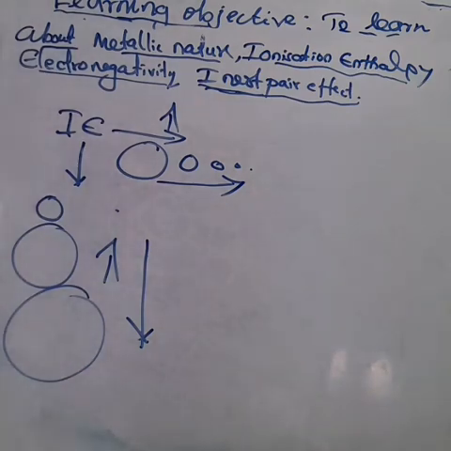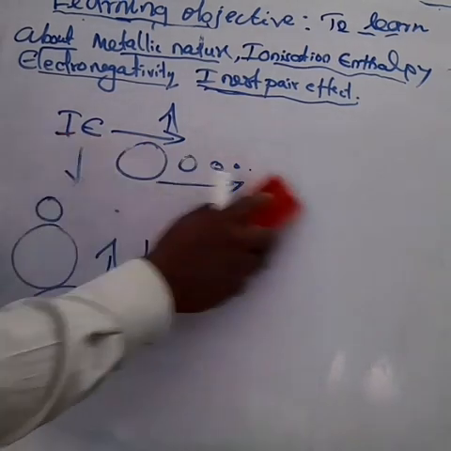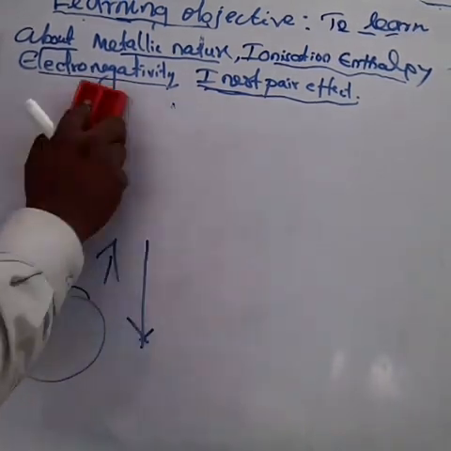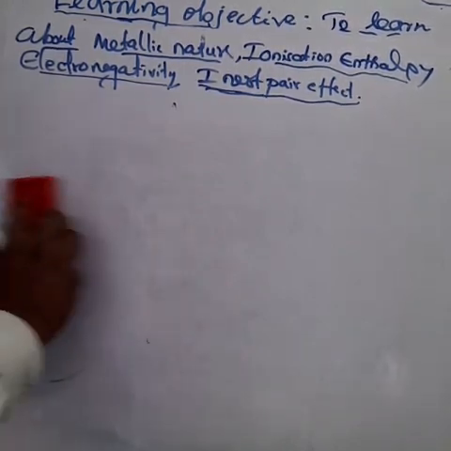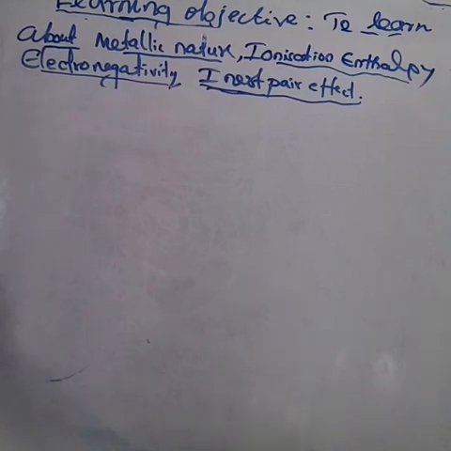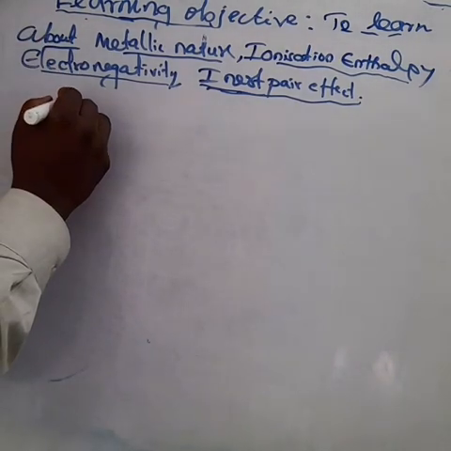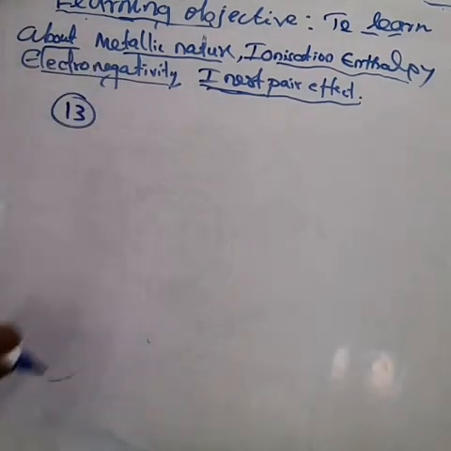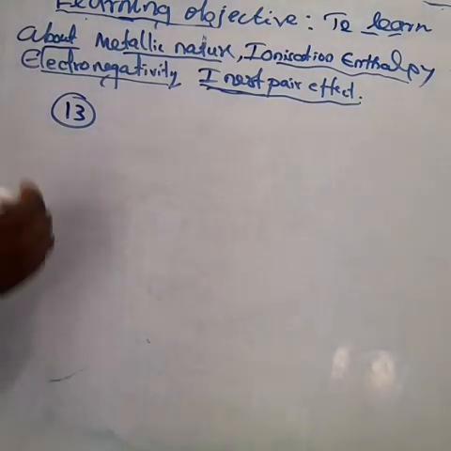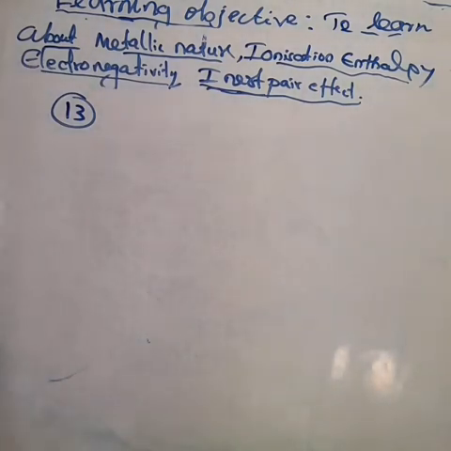Here is one more point we have to discuss. In group 13, from boron to aluminum, the ionization energy decreases. Please look at page number 28. There is the arrangement for boron, aluminum, gallium, indium, thallium.